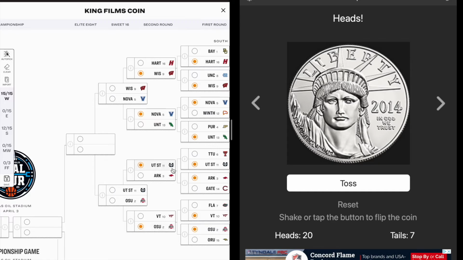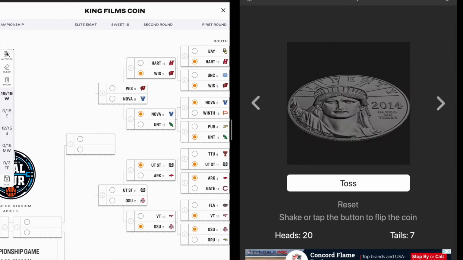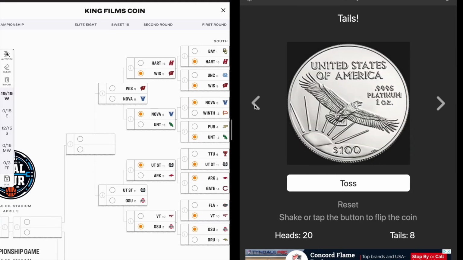So again, people, as long as you don't have too many 16 and 15 seeds moving to the next round, the bracket actually has a pretty good chance at being good. But we've already had 2 16s, so that probably throws out this bracket's chance at being good. Tails, what matchup are we on? We are on the top here. That will be a Wisconsin Elite 8.